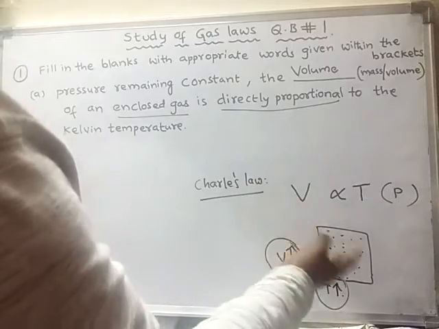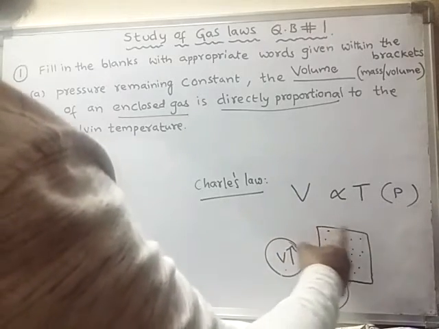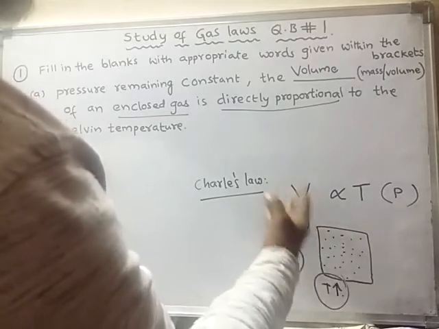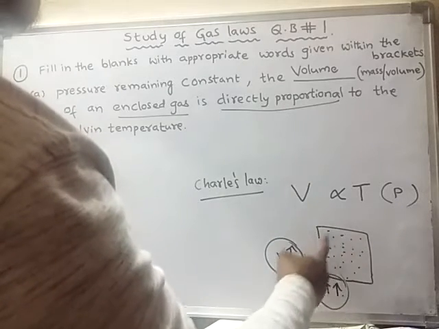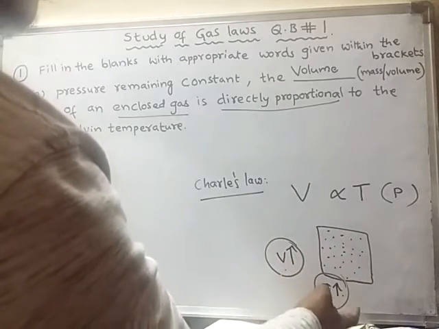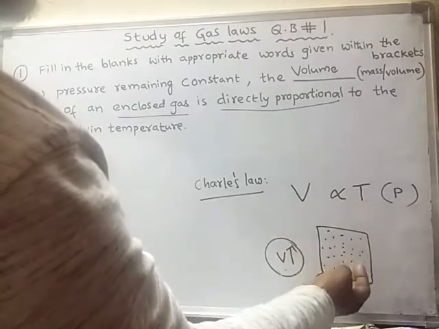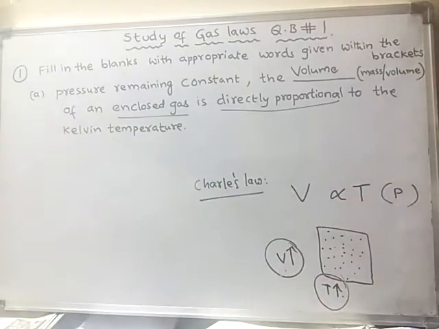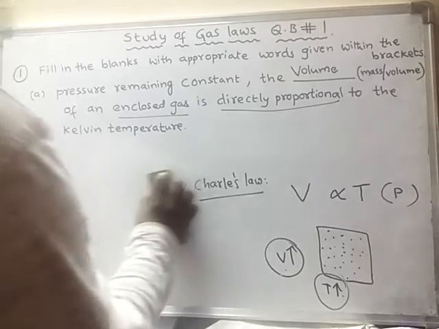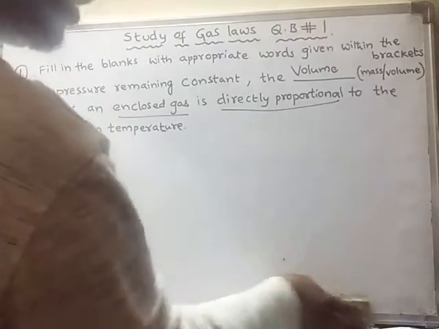Otherwise, if this wall is not there and you heat the gas, the volume will try to increase and the gas will try to move out from that place. So this is Charles' law.